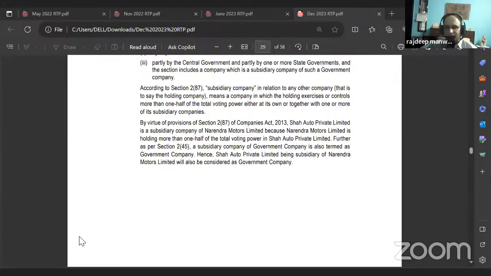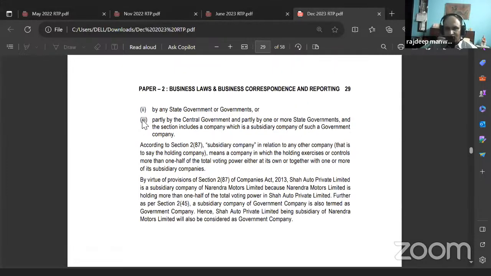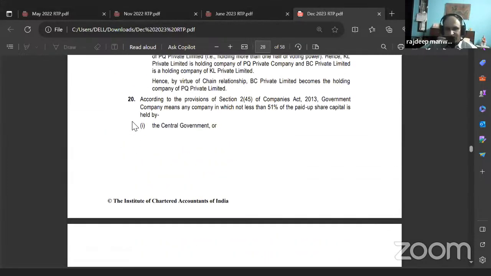Like, which is given in the study material, you're asking? No. In this only they gave Section 2, subsection 45, then they gave Section 2, subsection 87, right? I want you to read the definition which they gave for Section 2(45), two paragraphs above what you read just now. Just see the definition of government company.